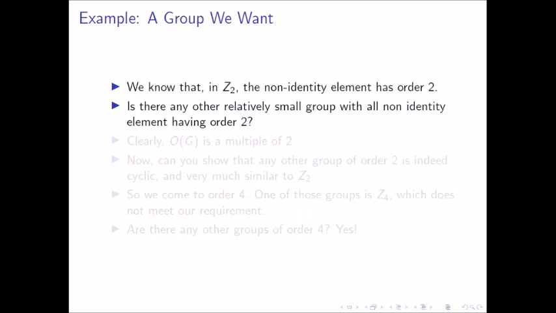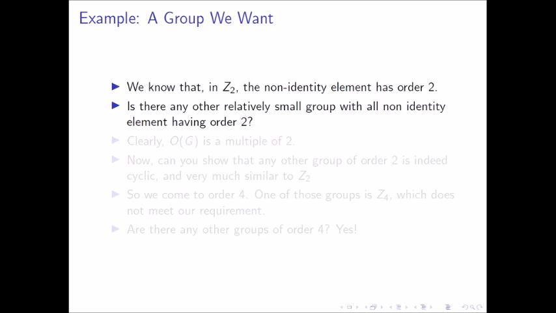So now let us create some groups using this direct product concept. We know that Z2, every non-identity element, only one of them is there, has an order 2. So is there any other relatively small group such that all elements have order 2? By small group we mean finite and small, or less than say 10 order.